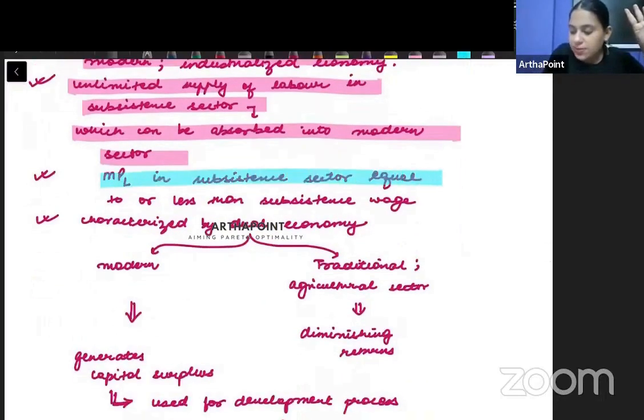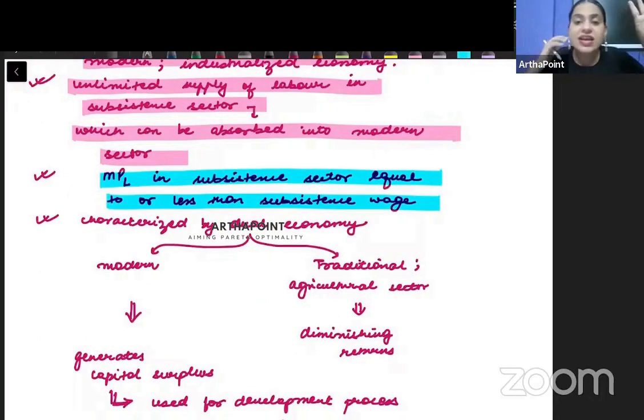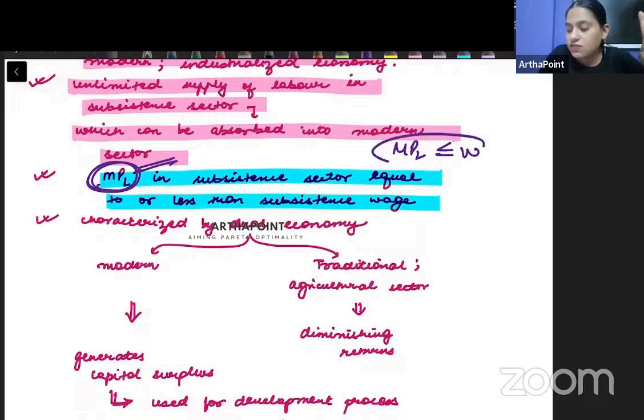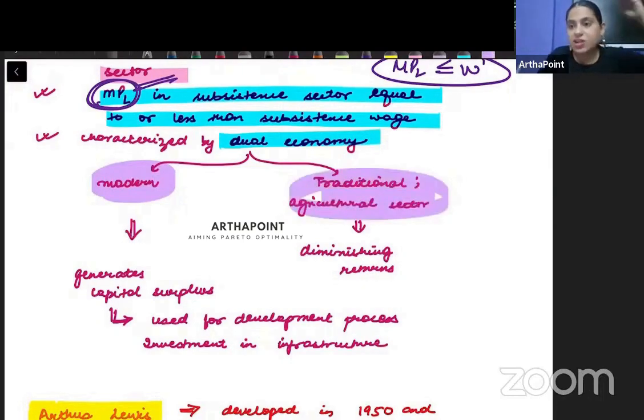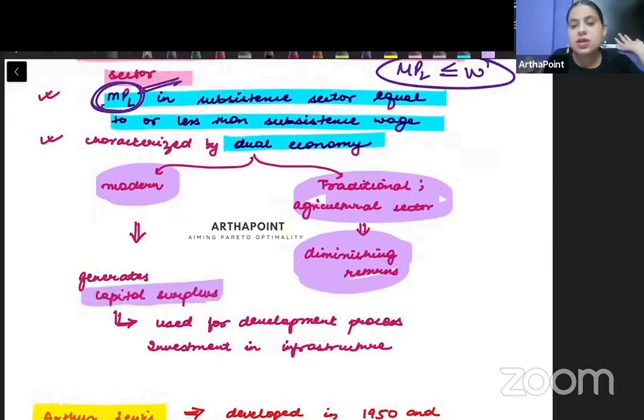Marginal product of labor in the subsistence sector is less than or equal to the wage that they get. The return, the output that labor produces in the agricultural sector, is not more than the wage that they're getting. So therefore it is not very profitable for the producers. And it is characterized by dual economy. Dual economy has two economies. One is the modern economy, one is the traditional economy. The traditional economy has diminishing returns, the modern has increasing returns, and the modern economy is generating capital surplus.